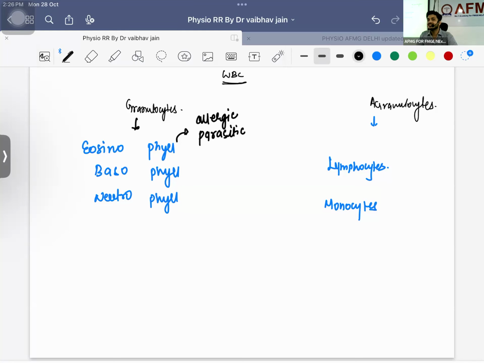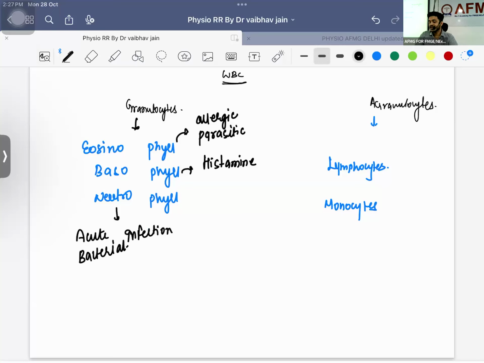You will also find eosinophilia in certain other cases like bronchial asthma. Basophil is concerned with histamine and serotonin release. Neutrophil tells us about acute or bacterial infection.